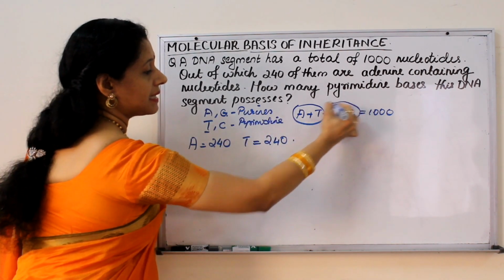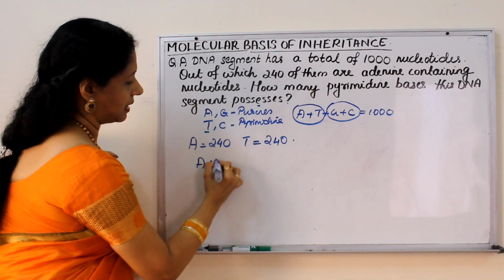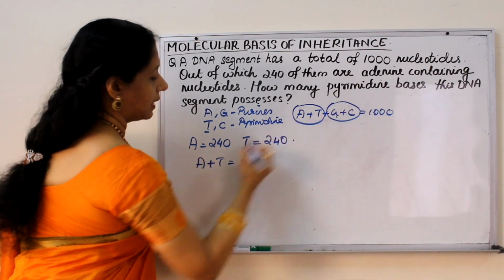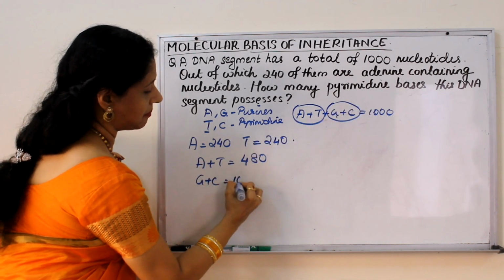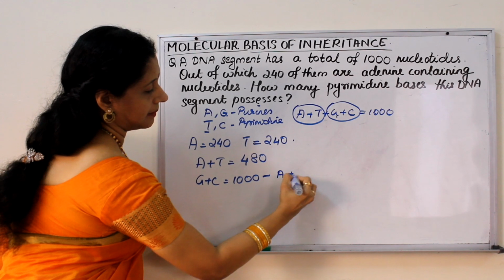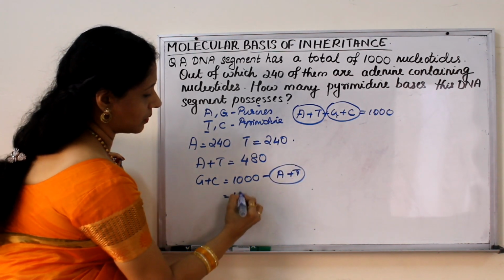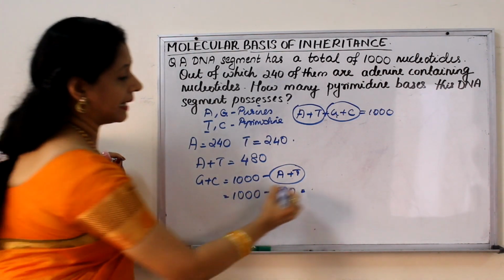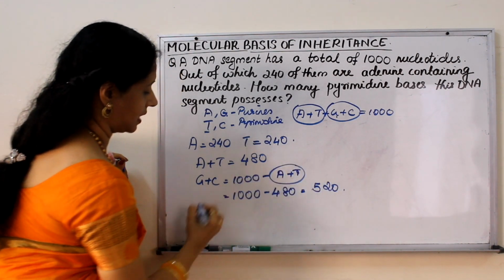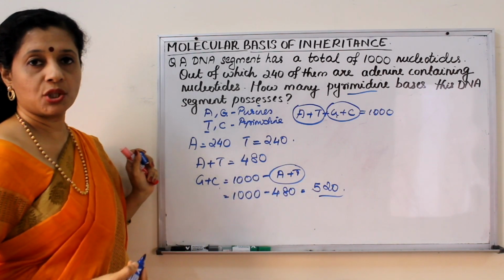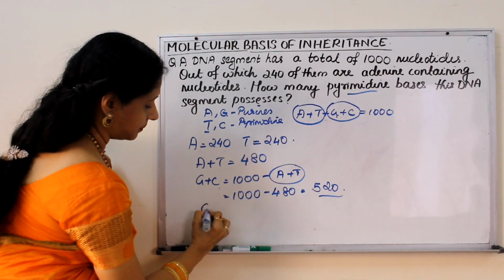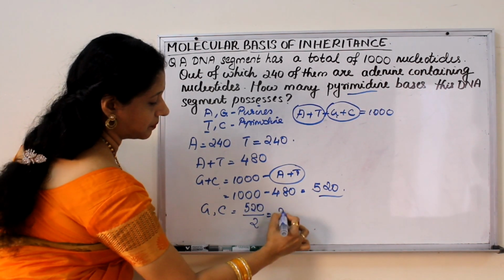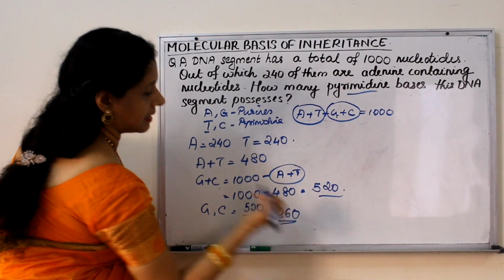So what is G plus C? Adenine plus thymine together will be 480. So G plus C together is 1000 minus A plus T, right? So 1000 minus 480. How much will you get? 520. So guanine plus cytosine is 520. So each one will be 520 by 2, 260, right?